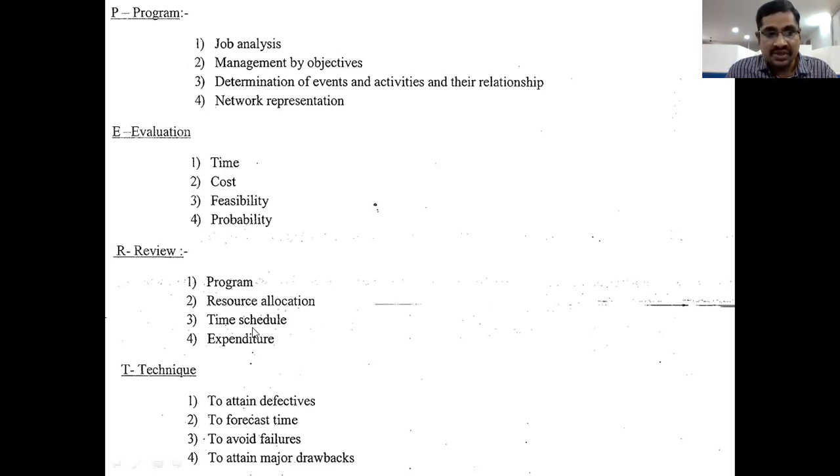Next, coming to the time schedule: the allotted time for each and every activity. Are they performed within time or not, right? And next, expenditure. Expenditure means the cost related to each and every activity towards our project. Next, we need to find a few techniques to stop and avoid defectives, forecast time, avoid failures and attain major progress. For these four purposes, we need to find out a few techniques. So this is all about PET, right?